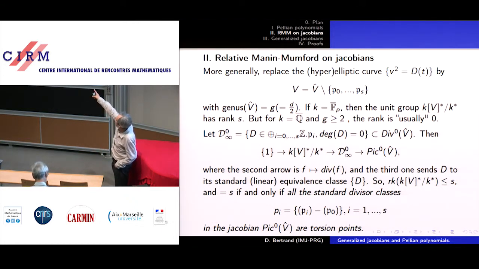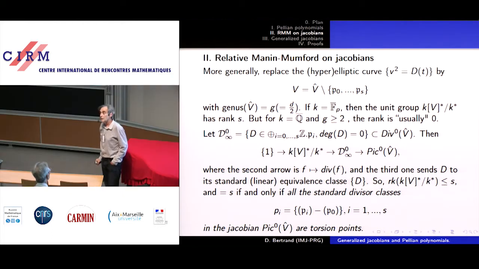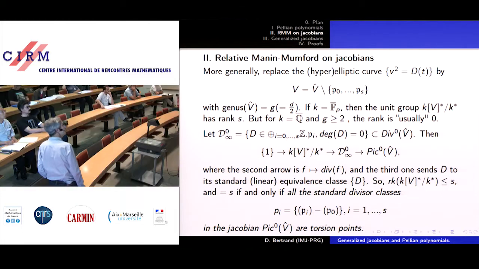So you see, I take a curve, and since time goes fast, take the curve v squared equals d of t, so a hyperelliptic curve when d is at least 6, and if d equals 4, an elliptic curve. So this is, and there are 2 points at infinity, I tell it right now. So when you look at the affine curve there, it has 2 points missing in order to get a complete curve. So the genus is written here, and that's the only reason for having introduced K.